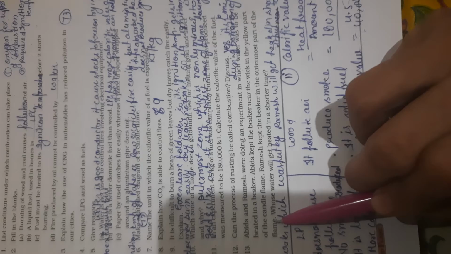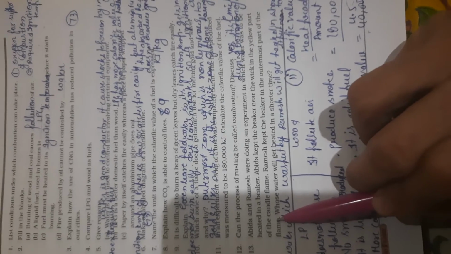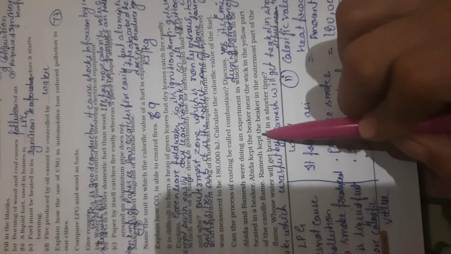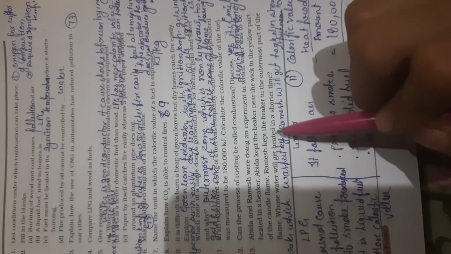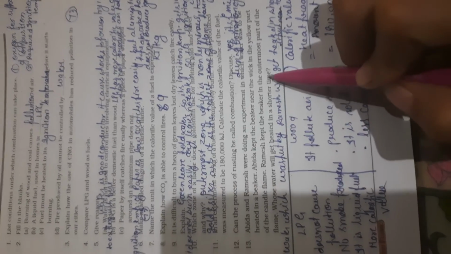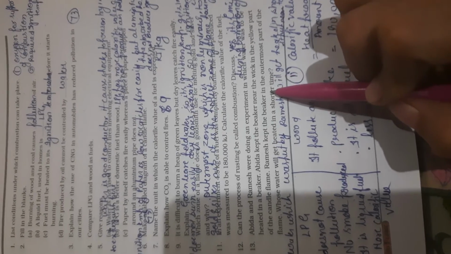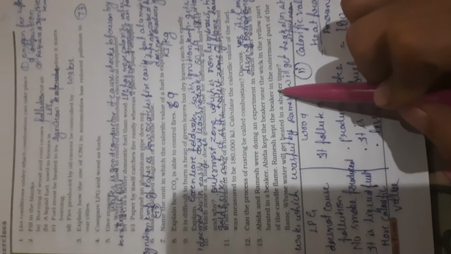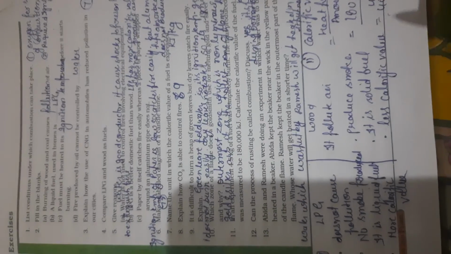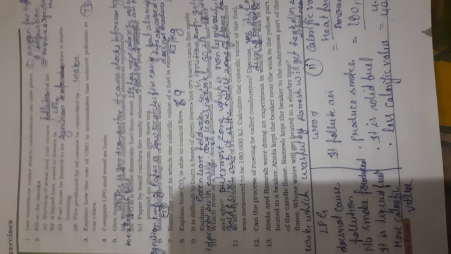It is a non-luminous zone and contains maximum heat. Okay, so this is the solution of your chapter 6 book exercise.